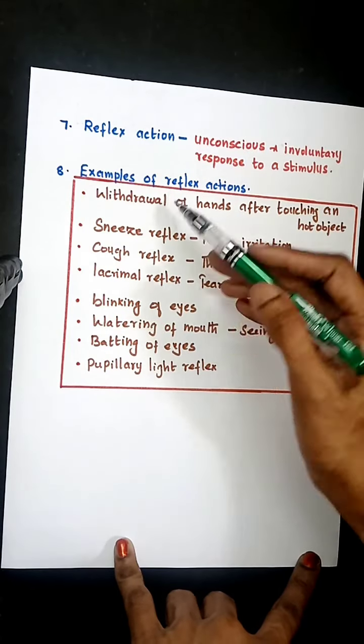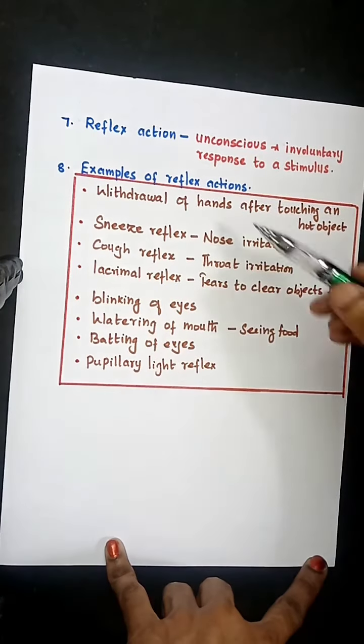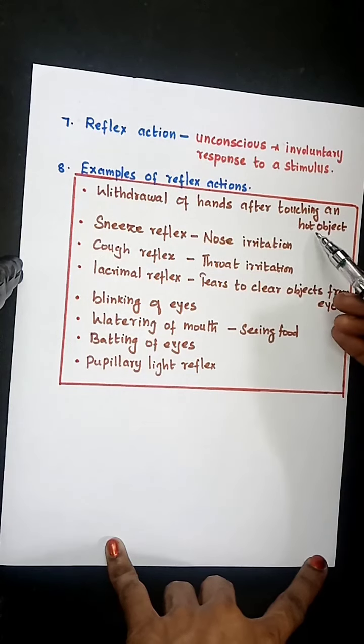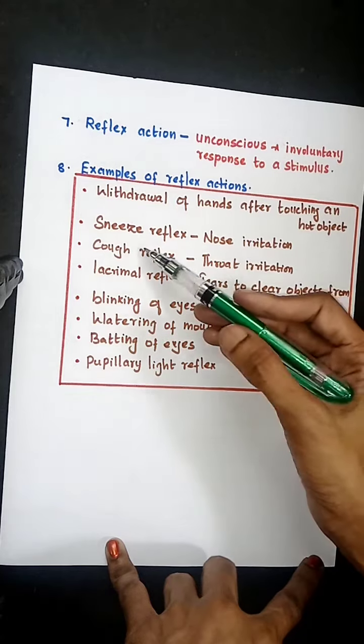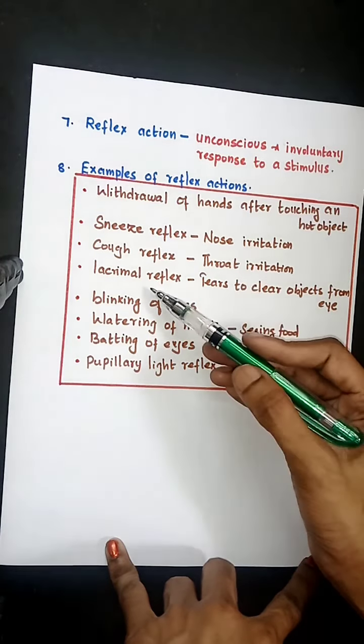Examples of reflex actions are, these are applied questions. Sometimes they may ask you like this. Examples of reflex actions are withdrawal of hands after touching a hot object, or withdrawal of body parts after sensing a harmful stimulus, sneeze reflex when the nose gets irritated, cough reflex after throat irritation, lacrimal reflex.